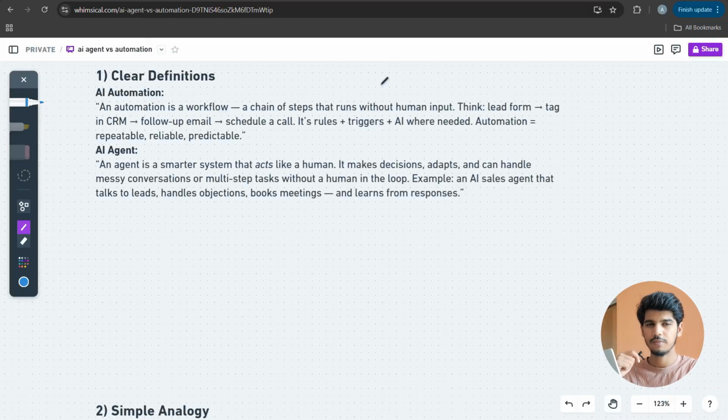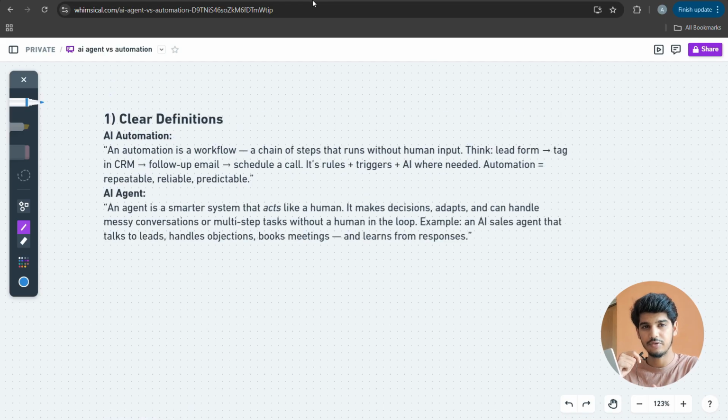AI automation is basically a chain of steps that runs without a human. Let's suppose you have to automate this one: lead form, tag in CRM, follow-up email, schedule a call. This is a 4-step process. We first collect the lead from the database, then attach it manually to the CRM. We do the follow-up manually with the help of our employees, or we can do it ourselves. The fourth one is schedule a call, and we schedule the call manually too.